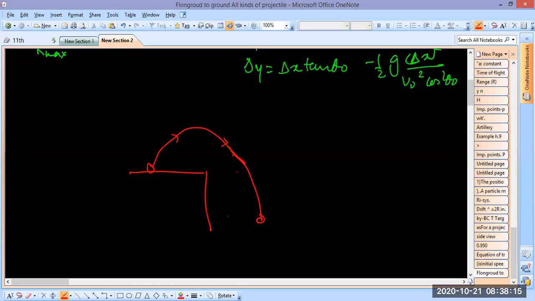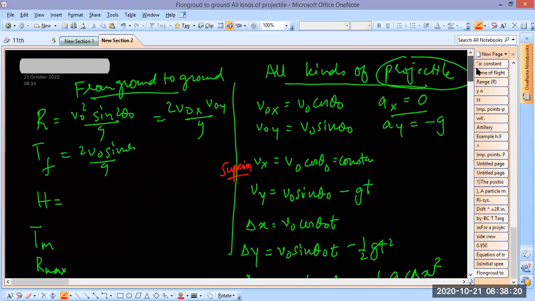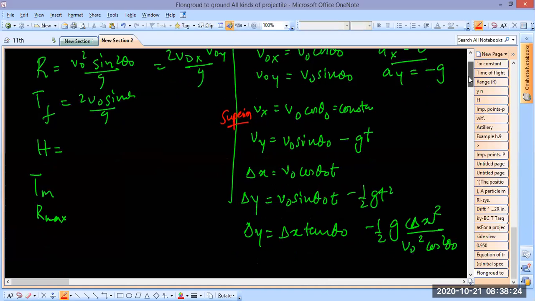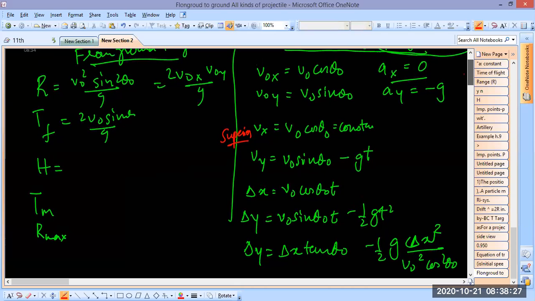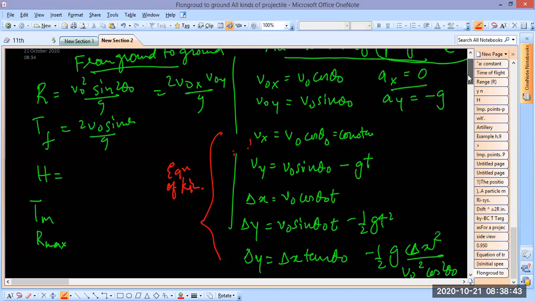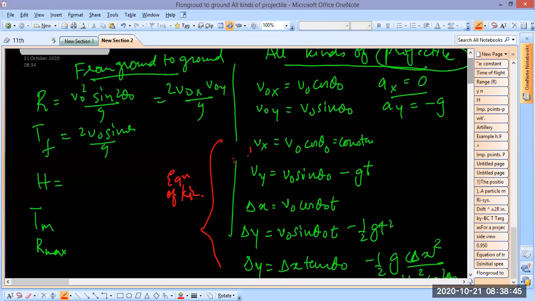I hope you understood what I'm saying. So for these kinds of situations you need to know all these formulas. And there is nothing to memorize here. I hope all of you understand. From here to here, everything is just equations of kinematics. Okay, fine. So that's it. I hope you have written it along with me. Some things were written earlier also. This is just to remind you.